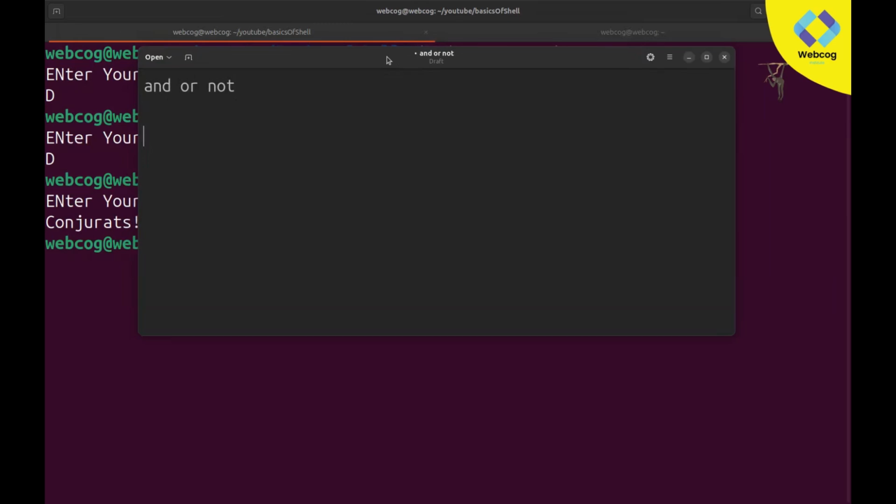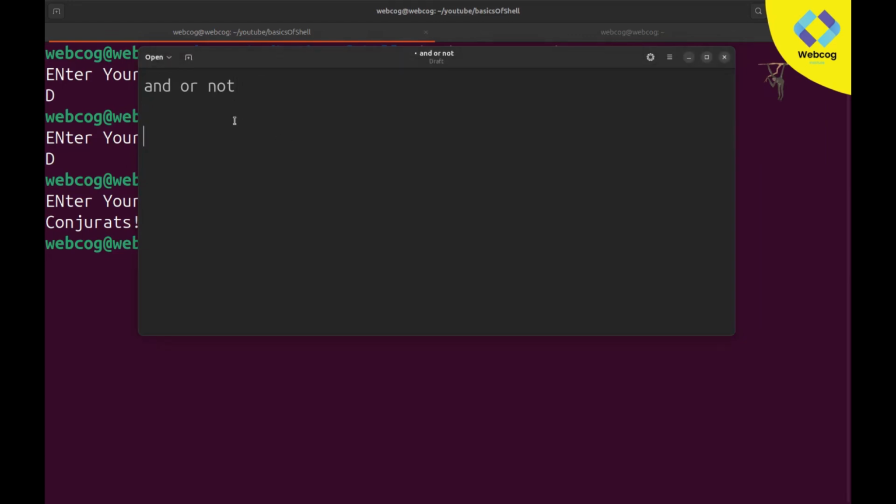I'm assuming if you are a student, you might already have read about these operators in physics or computer science. But okay, let's carry on. All of these operators have their own use, but the NOT operator is mostly not used in bash scripting, though it can also be used.